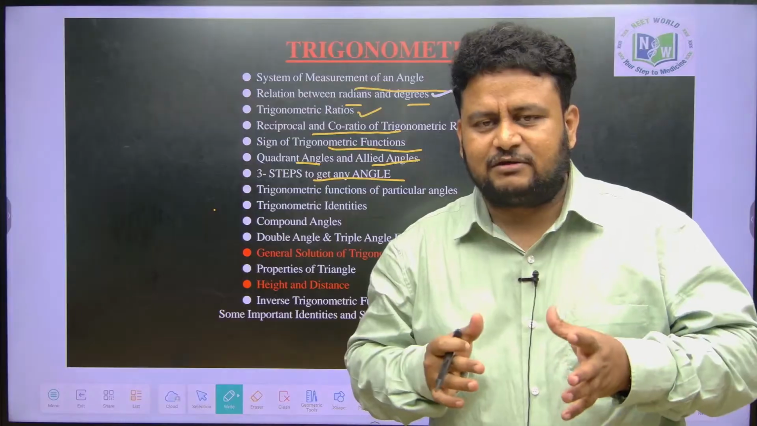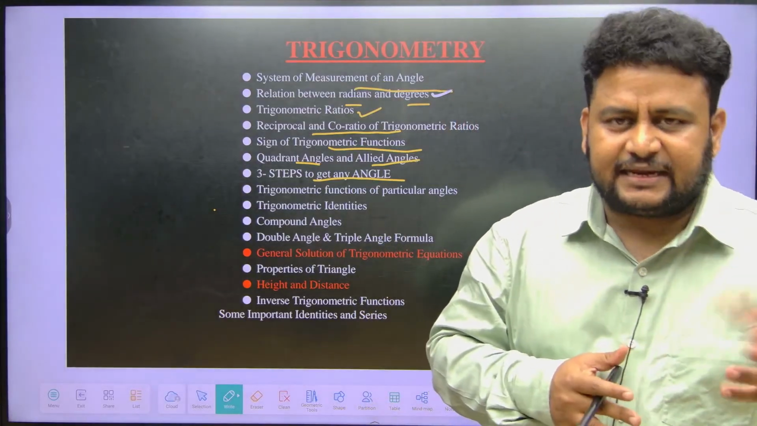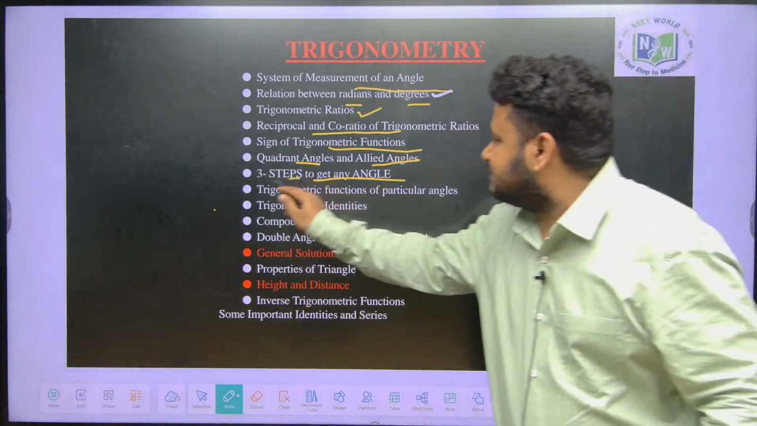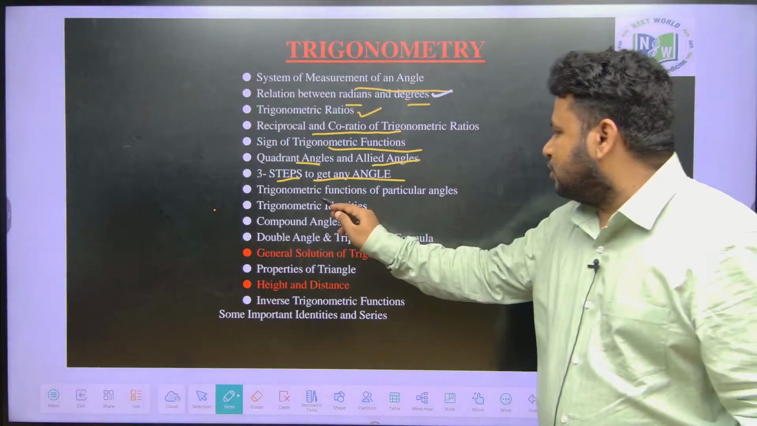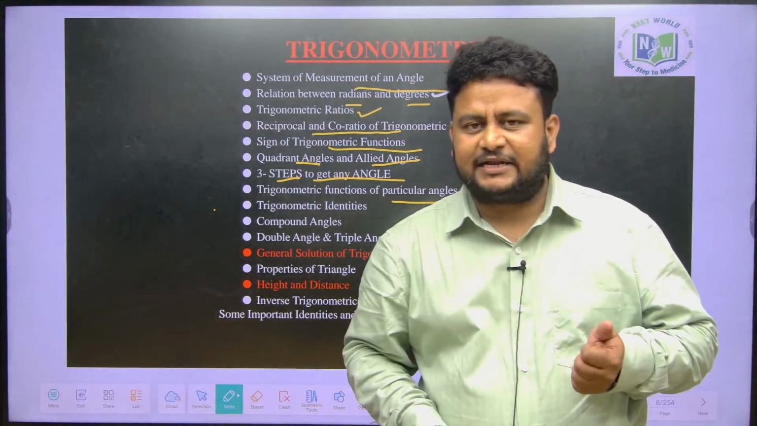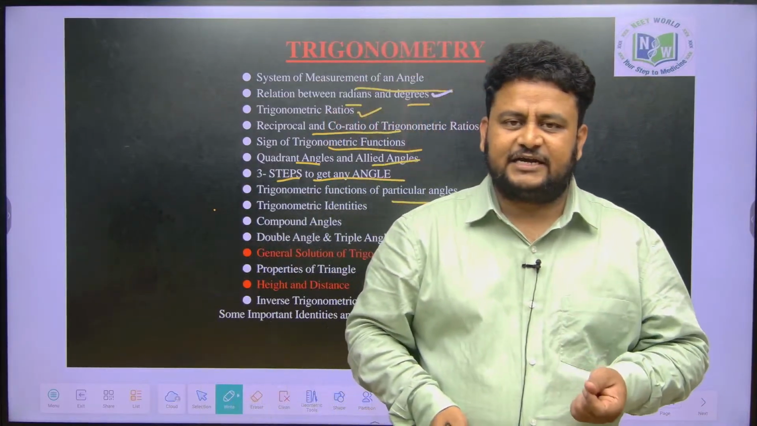So we are going to tell you certain tricks so that you can remember any angle in any quadrant very easily. That is the uniqueness of these 3 steps to get any angle. Then trigonometric functions of particular angles. As of now you have studied particular angles, meaning 0 degree, 30 degree, 45 degree, 60 degree and 90 degree.